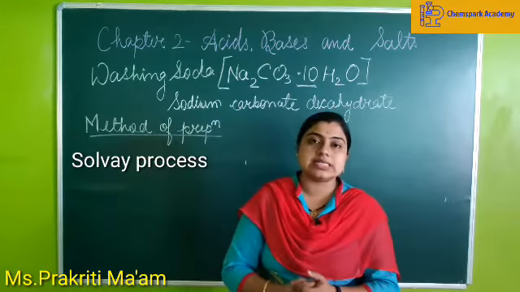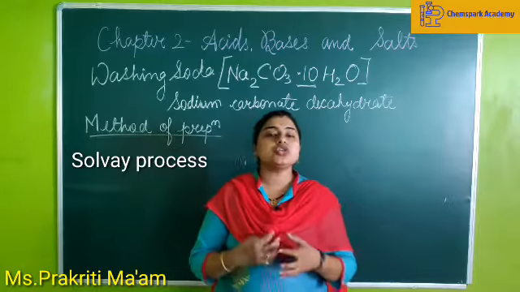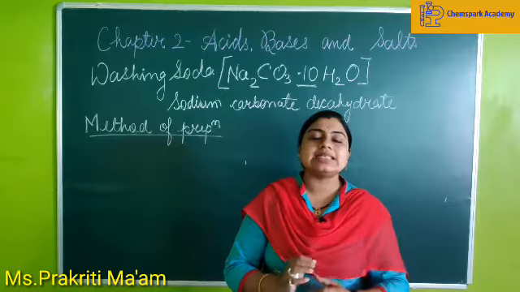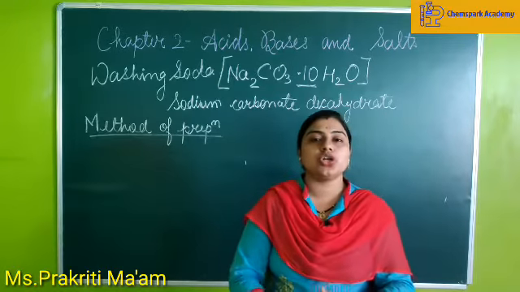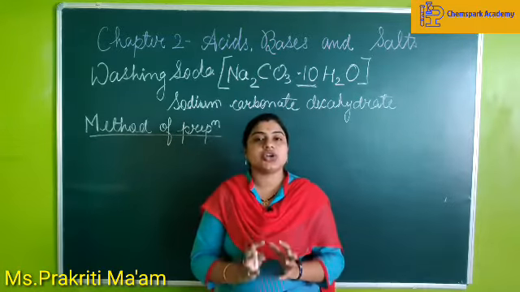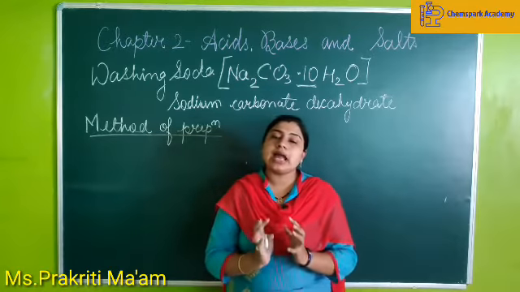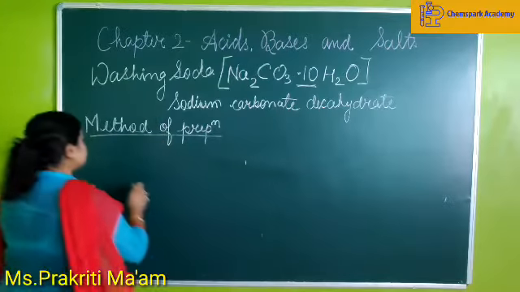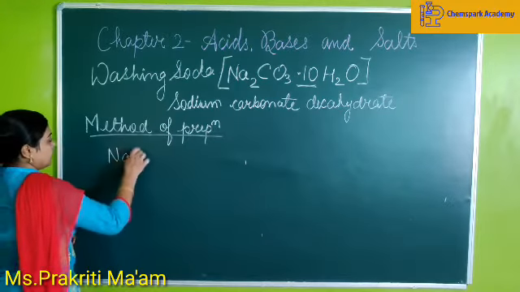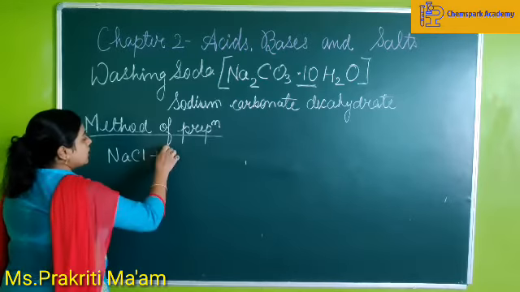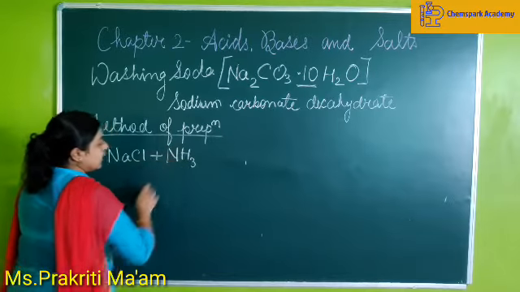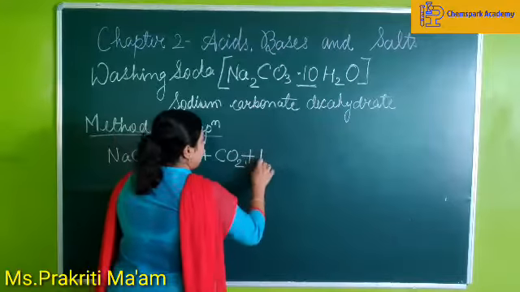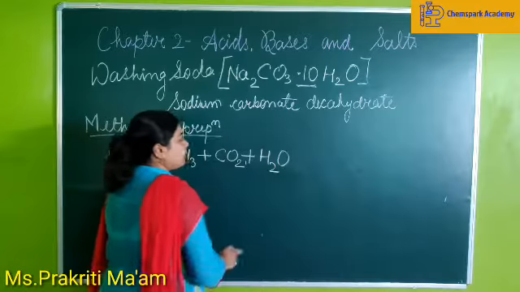In the first step, brine or sodium chloride combines with ammonia, that is, an ammoniacal solution of brine is treated with carbon dioxide and water. That is, we will have NaCl, ammoniacal solution meaning ammonia, that is NH3, along with carbon dioxide, that is CO2, and H2O.